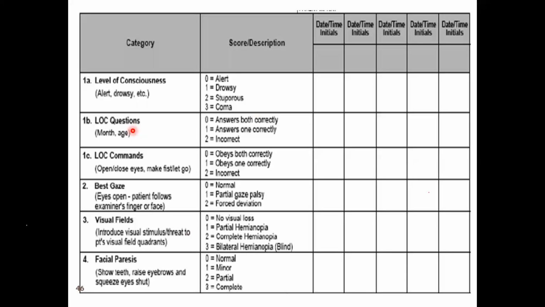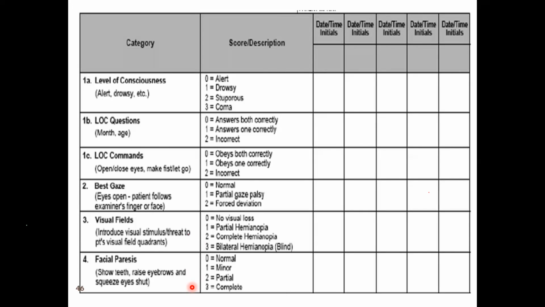You ask the patient to answer the questions. Depending on whether the patient answers correctly, not correctly, or incoherently, you grade accordingly. Then ask the patient to obey commands: put out your hands, lift up your legs. Then you score accordingly. Then gaze: ask him to look right, left, up, down. Then visual fields: just check whether there is any peripheral constriction of the field. See for facial paresis. Depending on whether it's normal, minor, partial, or complete, you have to score.